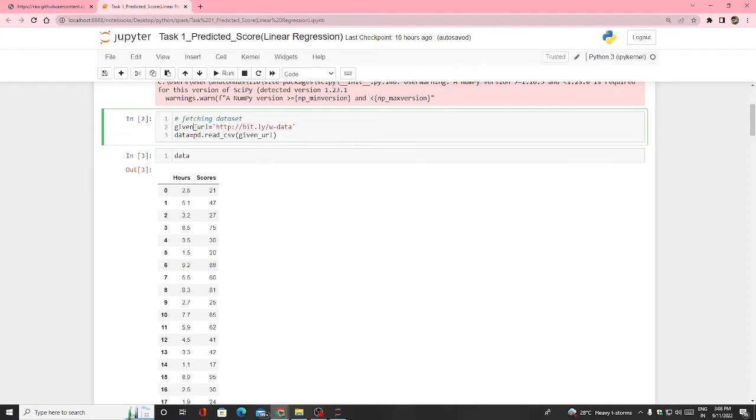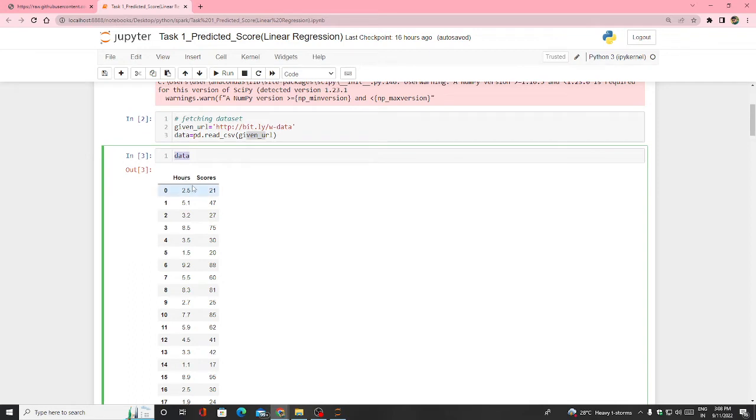First I give the name given URL, and I give the URL details, and with pd.read_csv on the given URL, I'm fetching that URL, and here is the data. You can see hours and scores, which I already told you: if a student is studying 2.5 hours a day, he is scoring 21 marks. If a student is studying 8.3 hours a day, then he is scoring 81 marks. Alright.